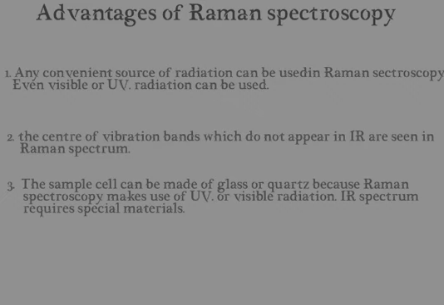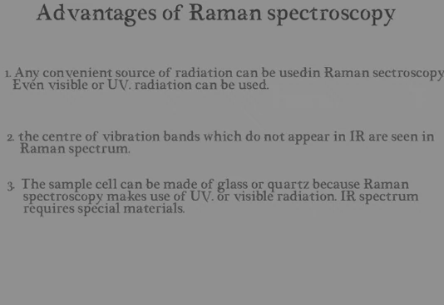Now it is about the advantages of Raman spectroscopy. Any convenient source of radiation can be used in Raman spectroscopy. Even visible or UV radiation can be used. There is no restriction to use any particular radiation, and vibration bands which do not appear in the IR spectrum appear in the Raman spectrum. The sample cell can be made of glass or quartz, because Raman spectroscopy makes use of UV or visible radiation.